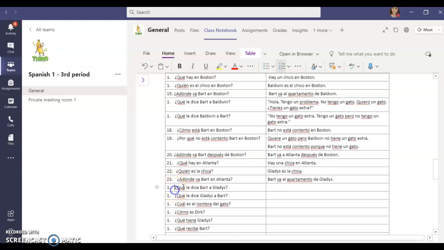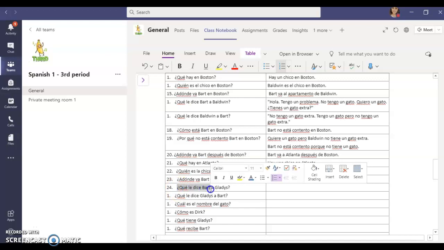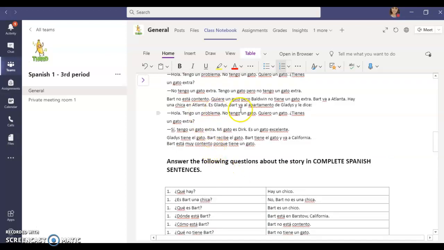Good. Número 24. ¿Qué le dice Bart a Gladys? What does Bart say to Gladys? So let's scroll back up to our story to see what he says to her.